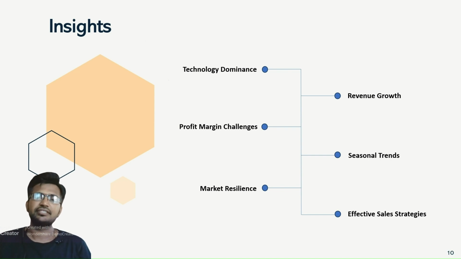Next is seasonal trends. Each year exhibited seasonal fluctuations, with certain months experiencing peaks and troughs. For instance, sales tended to rise during holiday seasons or promotional events like Black Friday, while experiencing drops during the off-peak periods or market corrections.